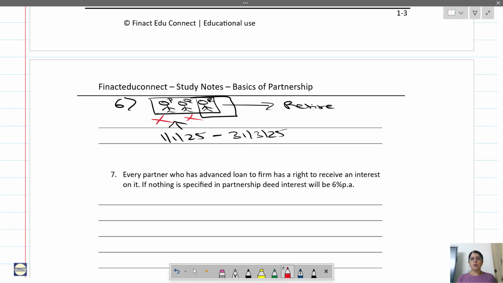Is this allowed? The answer is no. If R is giving a proper notice, then the other partners cannot disagree or disapprove that notice, and they have to allow the retiring partner, in this case R, to retire. So proper notice is important. So what is a proper notice? It depends on the agreement between the partners.